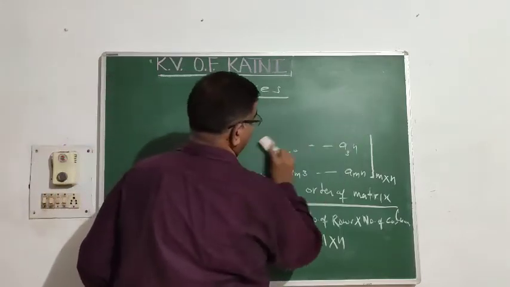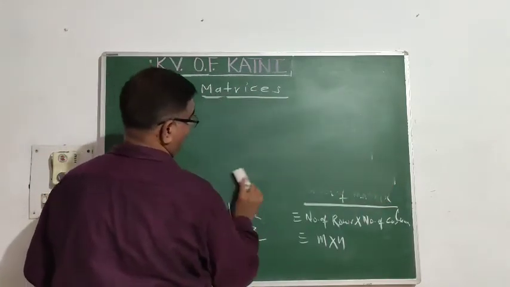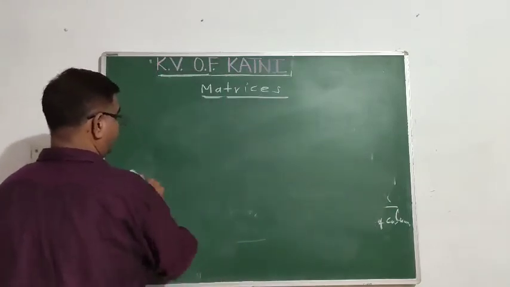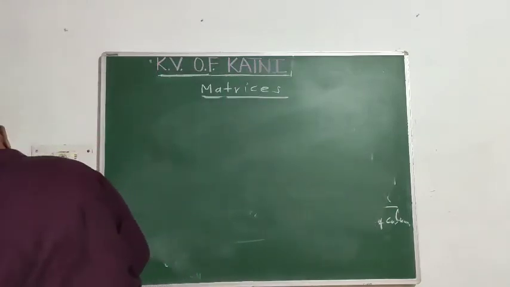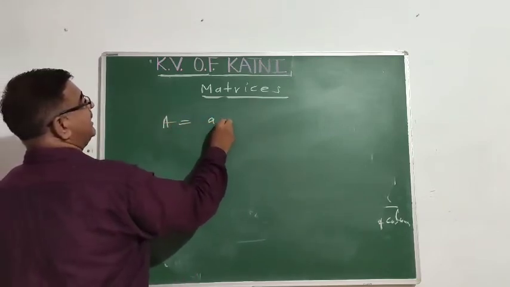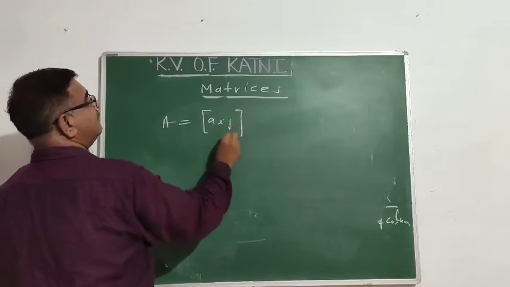Now after this, the shortcut notation of the matrix. The given matrix A may be written as [Aij] m cross n.